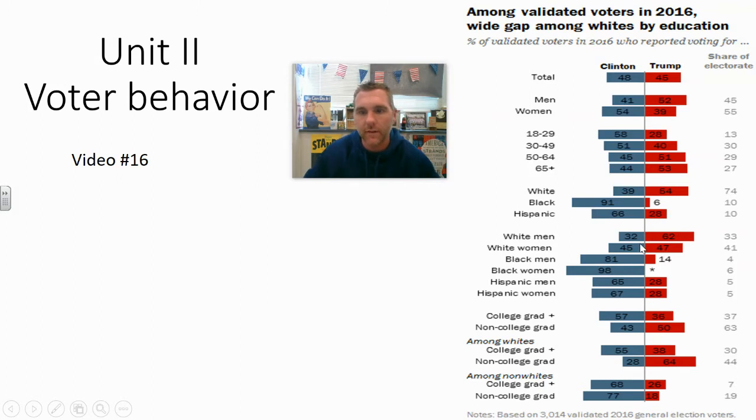You can look at white men versus white women, black men versus black women. And we can see that there's some strong alliances, if you will, with certain parties on certain groups. You can look at education as another factor. I mean, look at the non-college graduate voting for Trump, and again, as opposed to people who went to college and voting more for Clinton. Among non-whites, college graduate, again, that would be Clinton, and non-college graduate, that would be for Clinton as well.